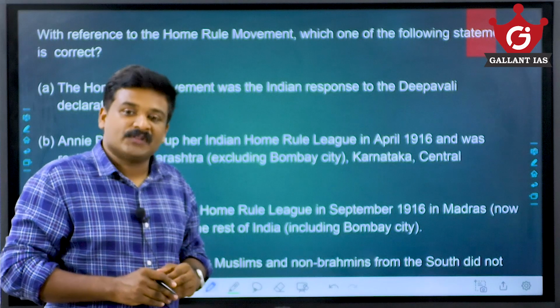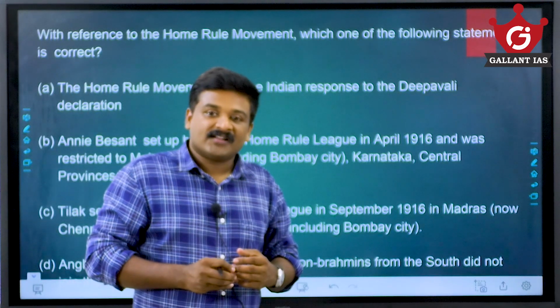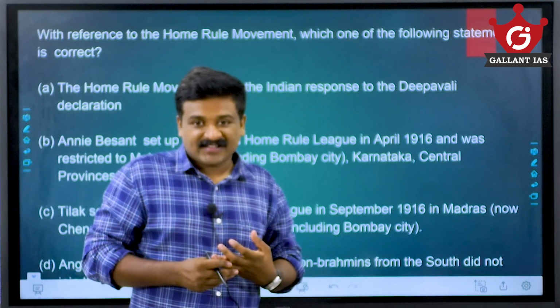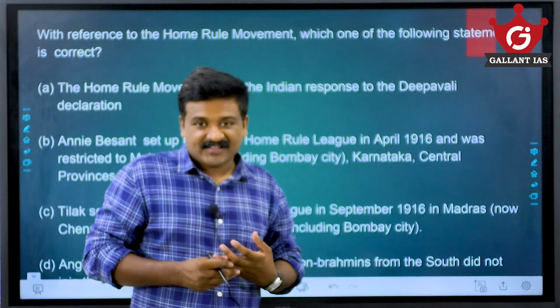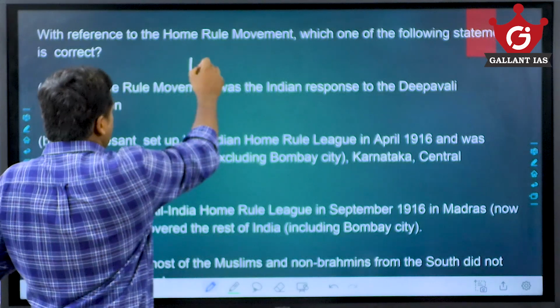During that time, there was an initiative by Annie Besant and Bal Gangadhar Tilak to strengthen the Indian national movement, and that was the Home Rule League movement, which is somewhere around 1916.